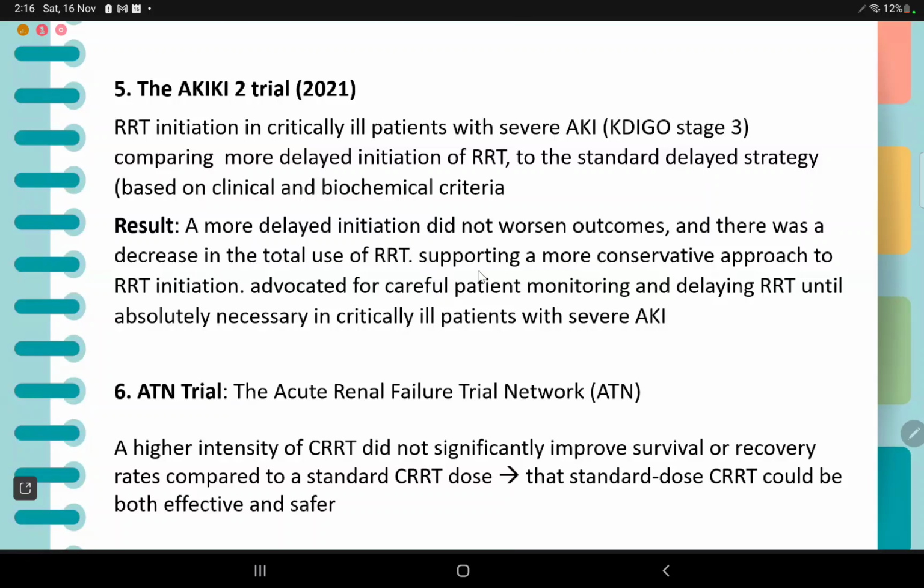So these are the 5 trials. I have included the next 3 trials of CRRT. Again, if you can remember it, fair enough. Otherwise, we can skip it.